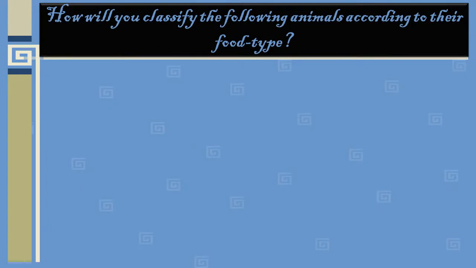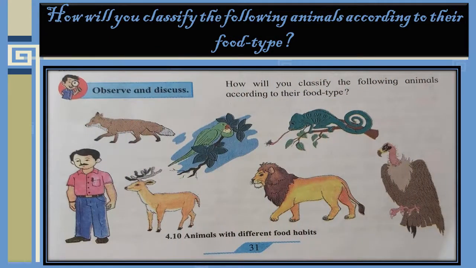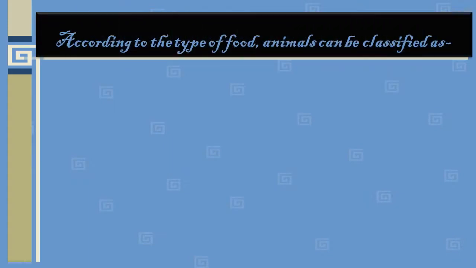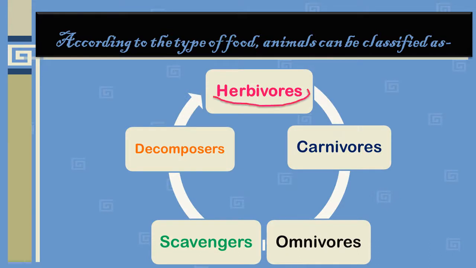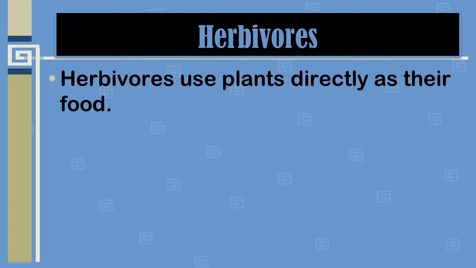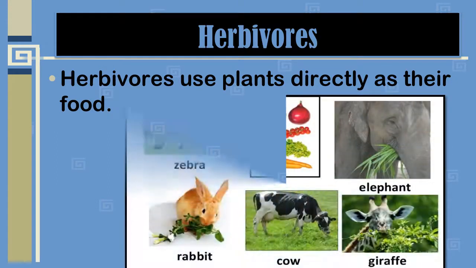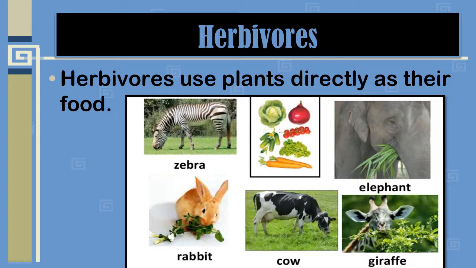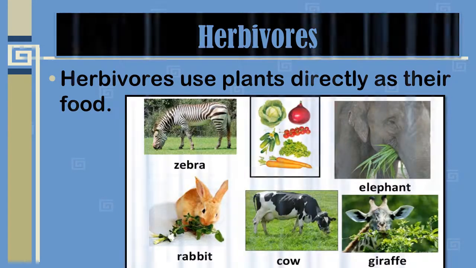So how will you classify the following animals according to their food types? To classify the animals according to their food type, they are classified into different types. So according to the type of food, animals can be classified as herbivores, carnivores, omnivores, scavengers and decomposers. Let's see what these terms are. Okay, so first are the herbivores. Herbivores use plants directly as their food. That means they are plant eaters. Examples are grazing animals, granivores, seed eaters, frugivores meaning fruit eaters. So these are all herbivores.